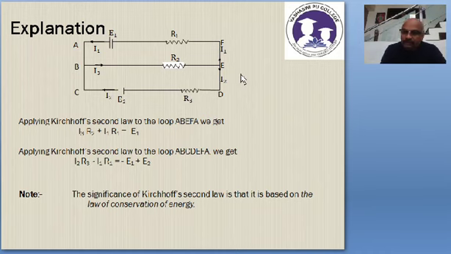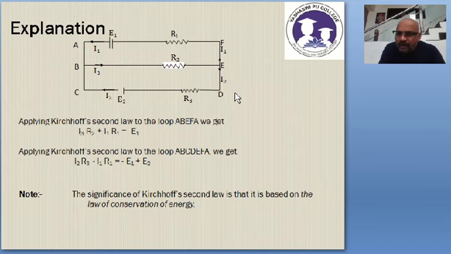Now here we choose to travel in the clockwise direction. Say I start from D; if I start from D, I have to end at D only. So from D I travel to C, then C to B, then B to A, A to F, F to E and E to D. So I am traveling that loop.